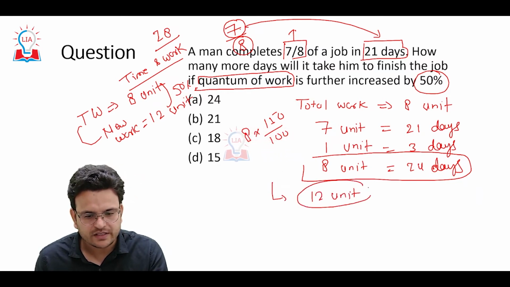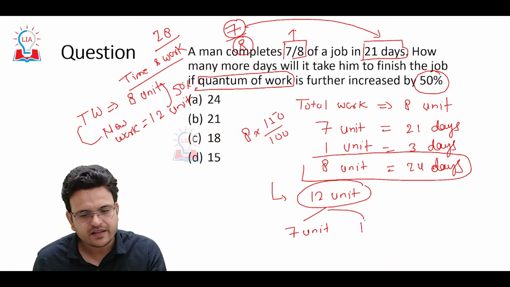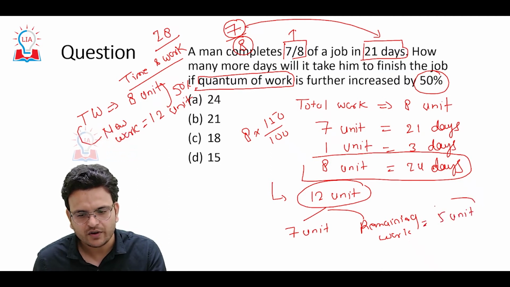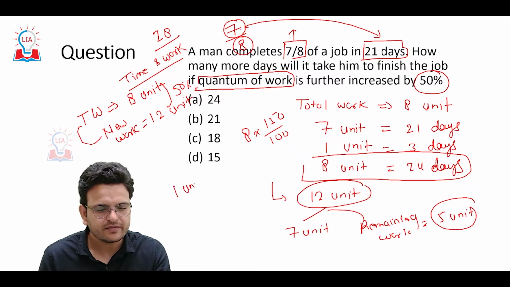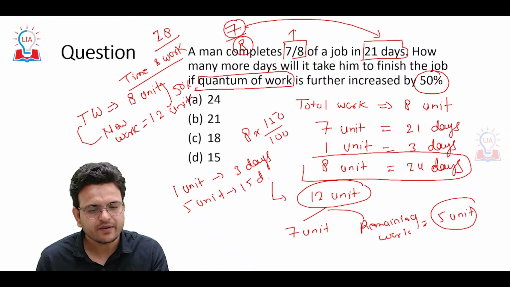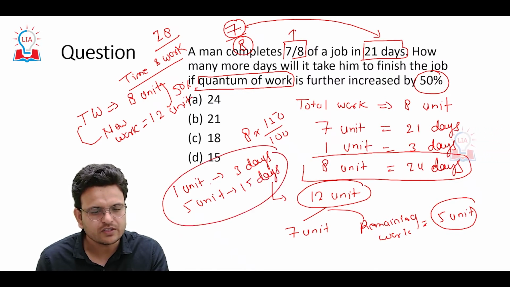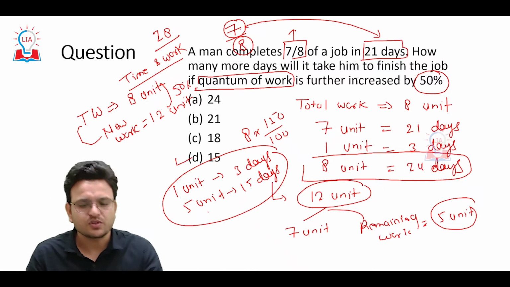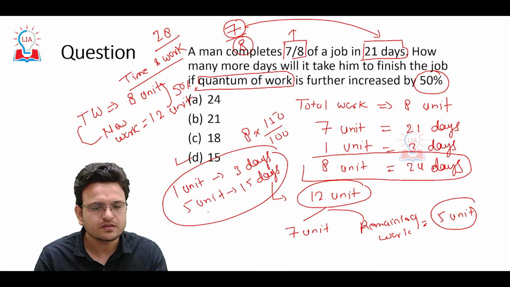Out of 12 units, 7 units are completed. Remaining work will be 5 units. To complete 1 unit, how many days is the person taking? 3 days. To complete 5 units, how many days will the person take? It will take 15 days. So hope you are able to understand. Again, I want to say this question is not much difficult.